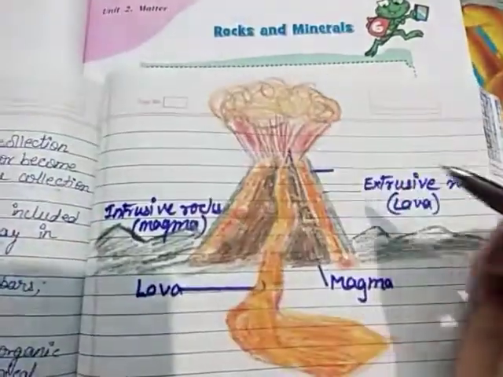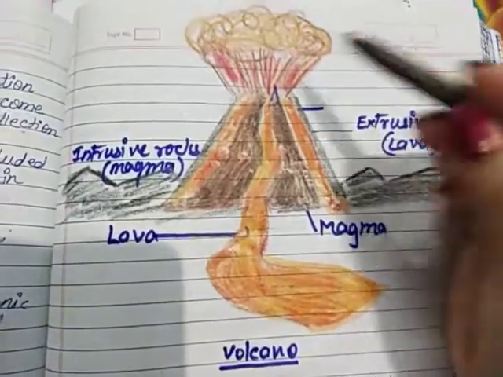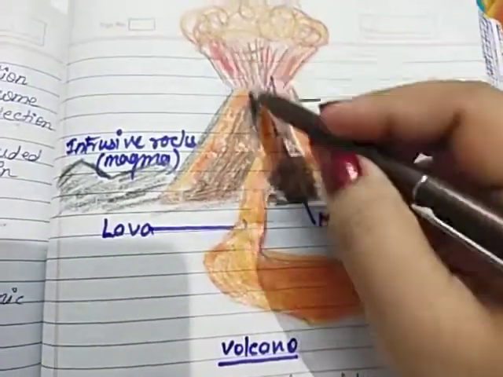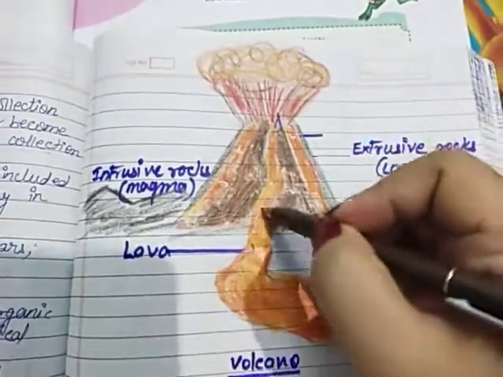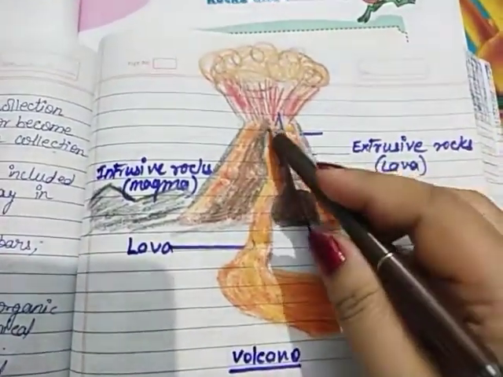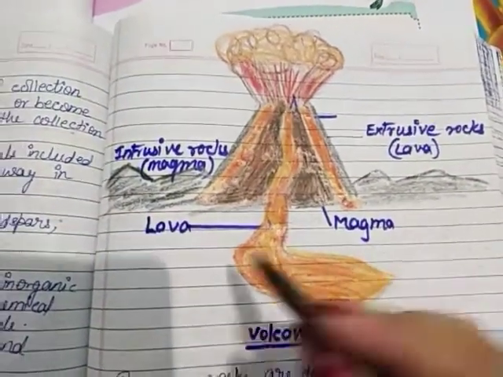This is a diagram of the volcano, and you can see the volcanic eruption here. The liquid which flows out of the volcano is known as lava.